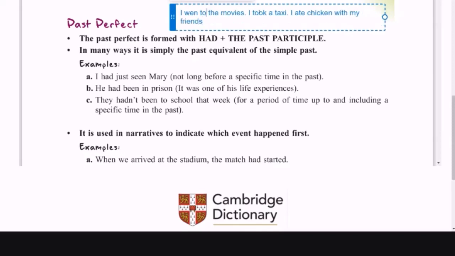Whatever the context is, if you have all of the sentences in the past simple, I took the taxi, I ate with my friends, yes, these sentences are correct. That's okay. The sentences are correct, but it is very, very, very boring for the reader.